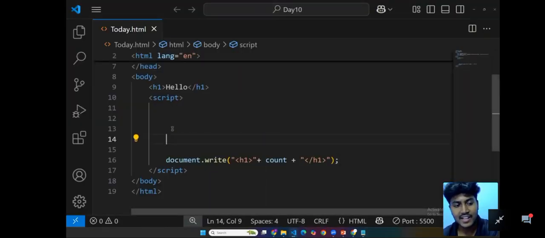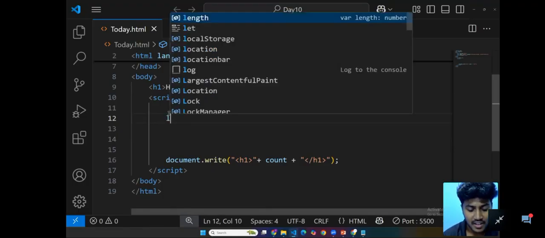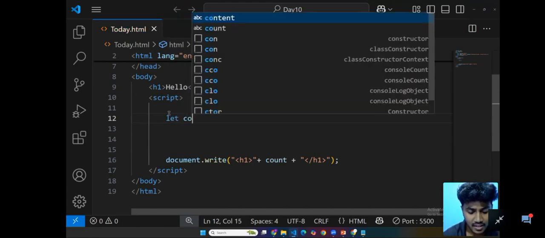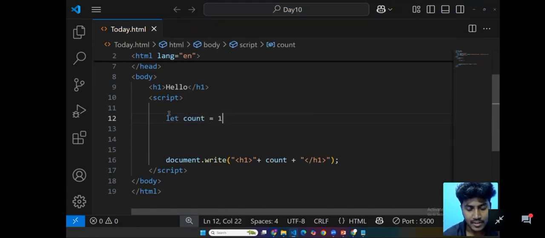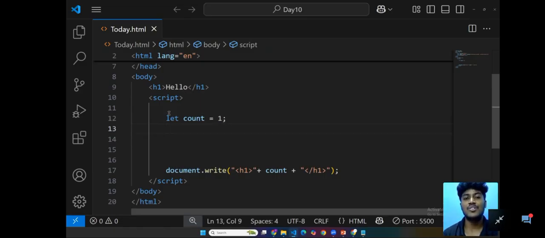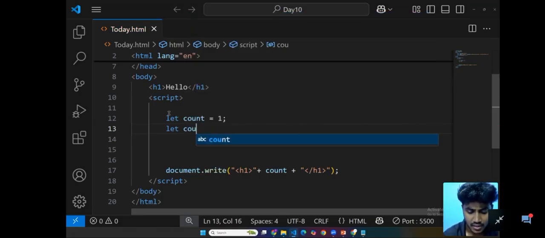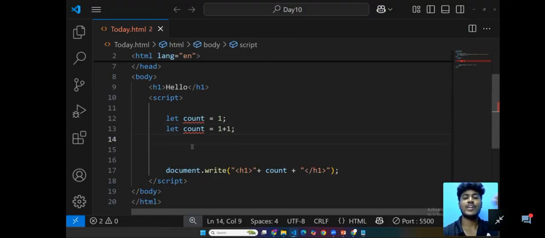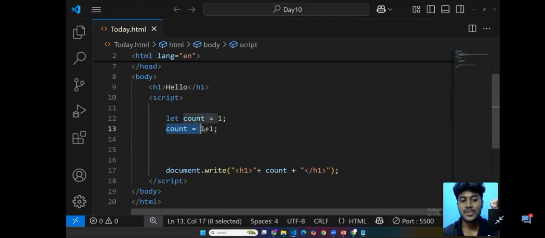For example, kindly listen. Using let we can also reassign. For example, let count equal to 1, and in the same way we can reassign. let count equal to 1 plus 1. Are you guys clear? So this is the syntax. We can also reassign it.